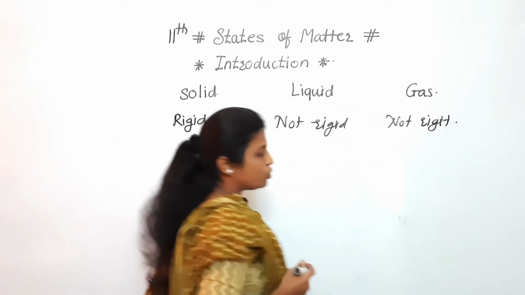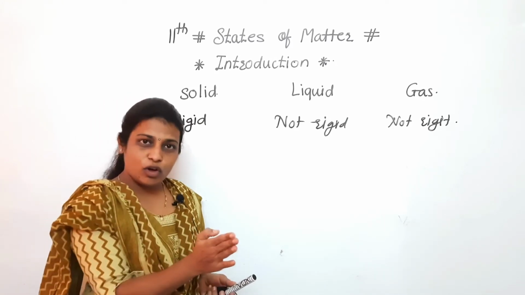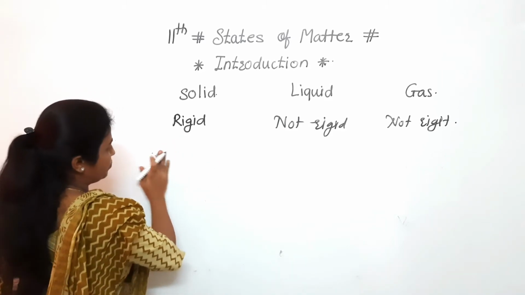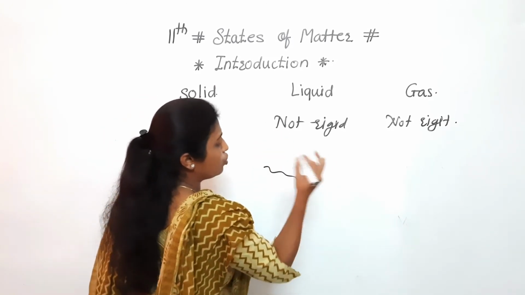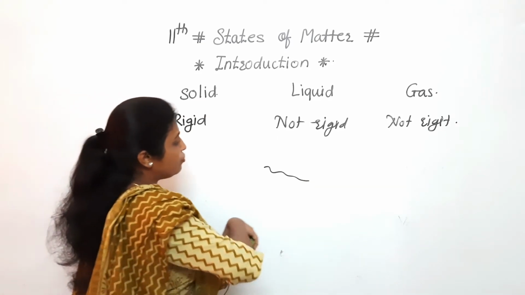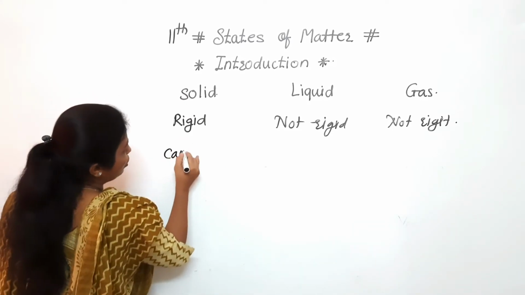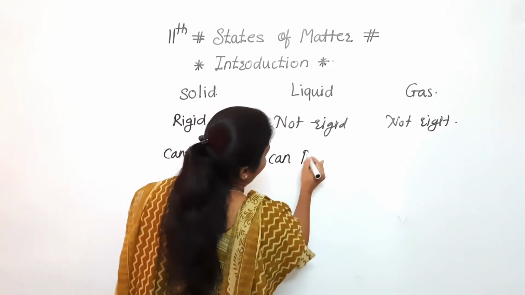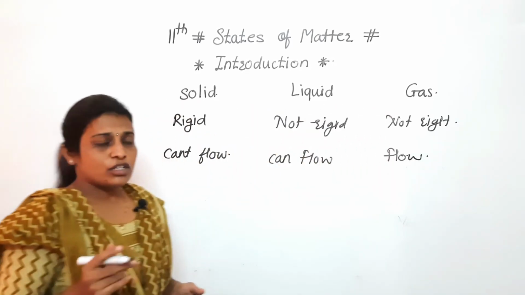Next one: if we pour a solid or keep a solid on a surface, will it flow? No, it will not flow. It means solids can't flow, they are not fluid. But in the case of liquid, if we pour some water, it will start to flow. In the case of gases also, they will start to flow. It means they have fluidity, they can flow. So here solids can't flow, but liquids can flow, and gases also can flow. Clear to everyone? So these are the points.